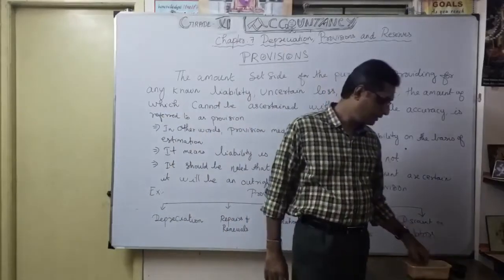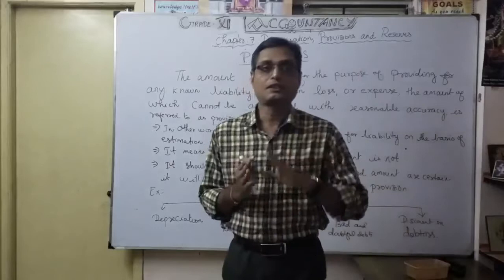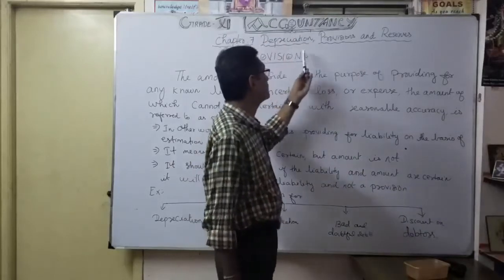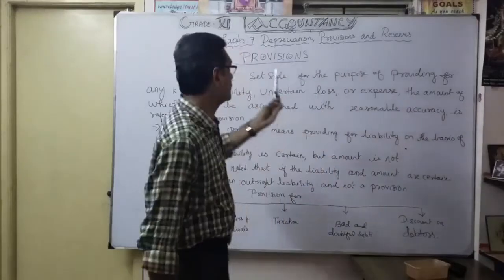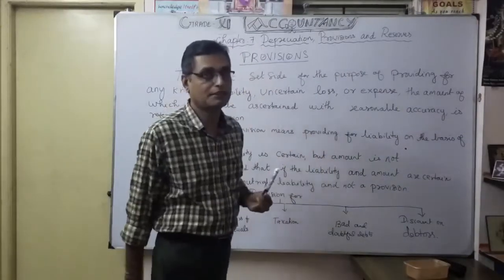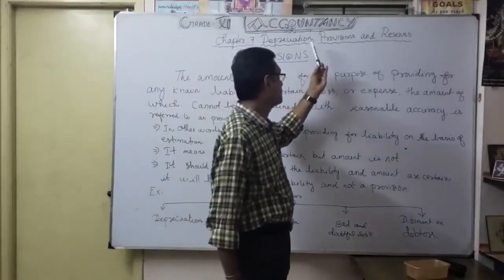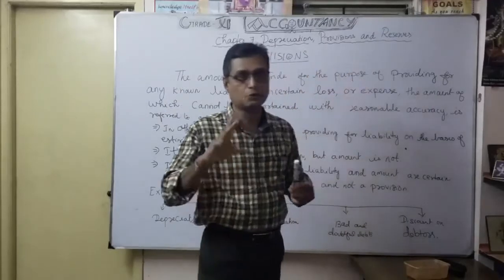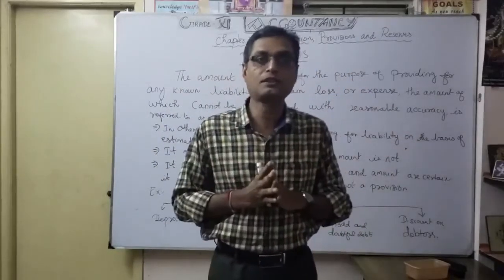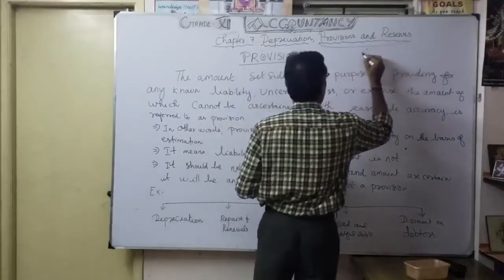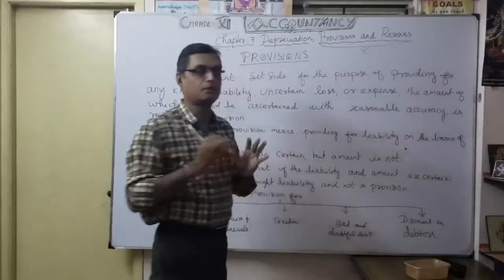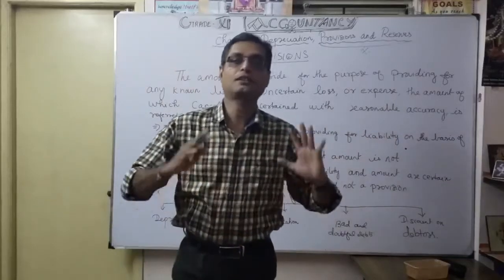Under this chapter, there are two contents. One is depreciation, the other is provisions and reserves. That's the title of chapter number 7: Depreciation, part 1, and provisions and reserves, part 2. First, we are going to discuss provisions and reserves, then we go for depreciation, so that you can clearly understand.